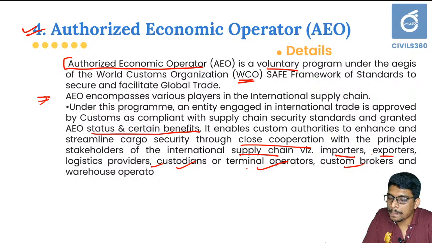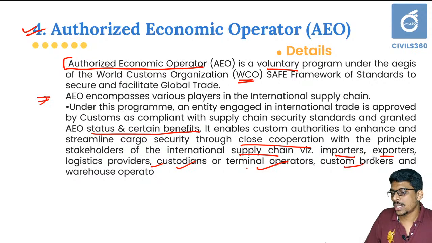All types of international global trade members can be a part of authorized economic operator. That is, it is a voluntary organization where multiple stakeholders participate with the World Customs Organization to provide a safe framework for international trade through providing data and close cooperation. Each and every individual stakeholder will be collaborating with the entire supply chain so that there will be fewer chances of illegal trade. That is the primary idea of authorized economic operator.